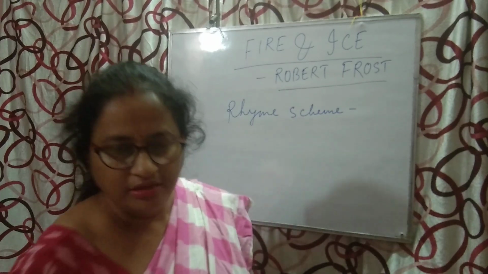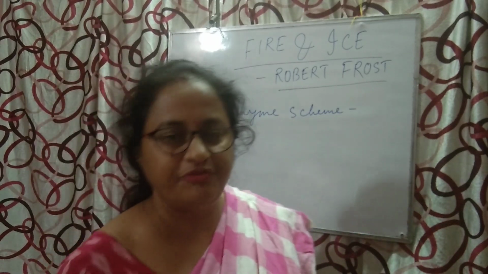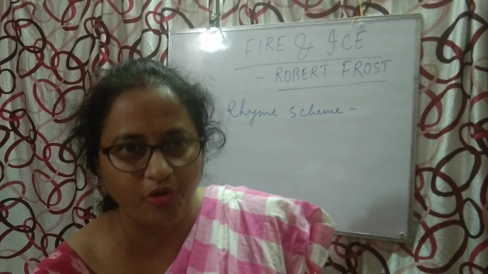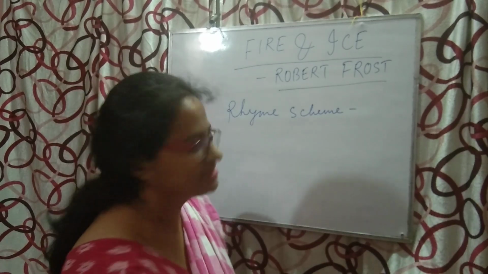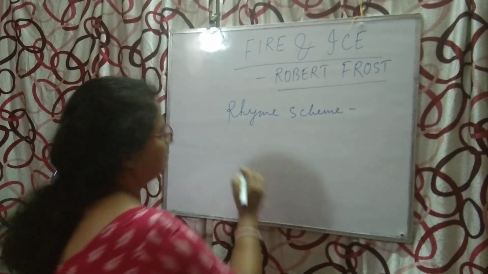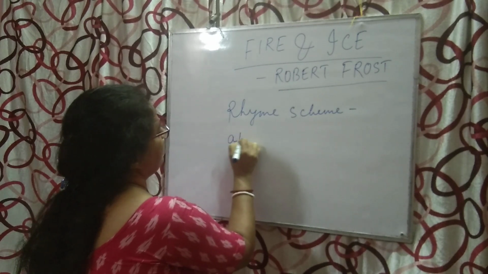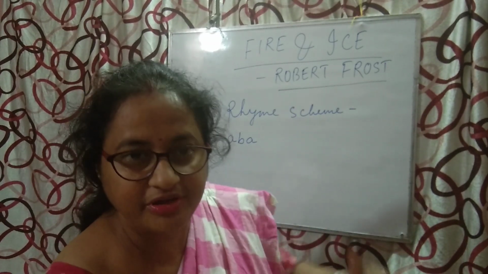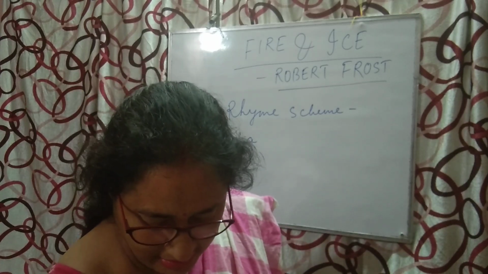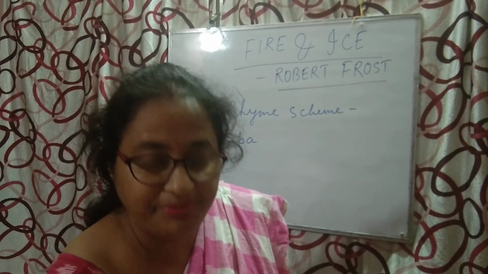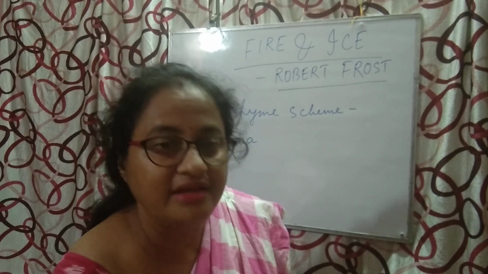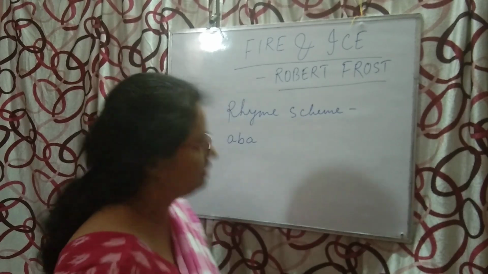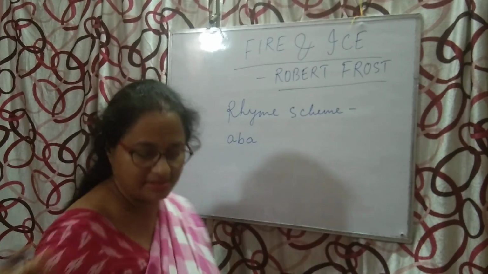Okay. What is the rhyme scheme? If you go through the poem, you will see the rhyme scheme will be A, B, A. Isn't it? In the first three lines, if we consider fire as A, then second, ice, we consider as B, then again fire and desire. So A, B, A. Correct.